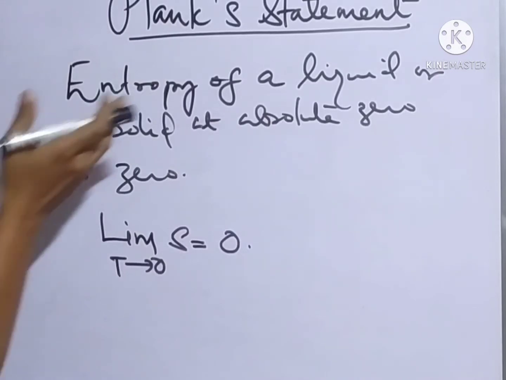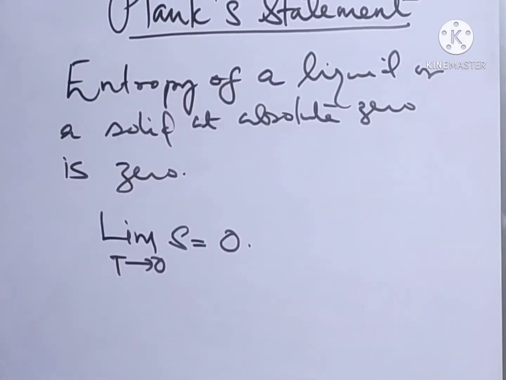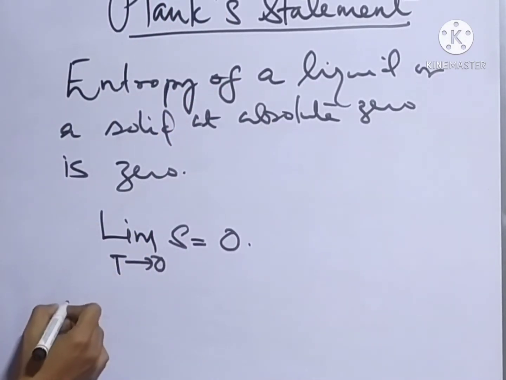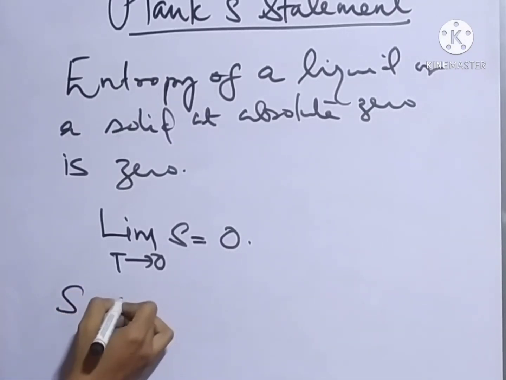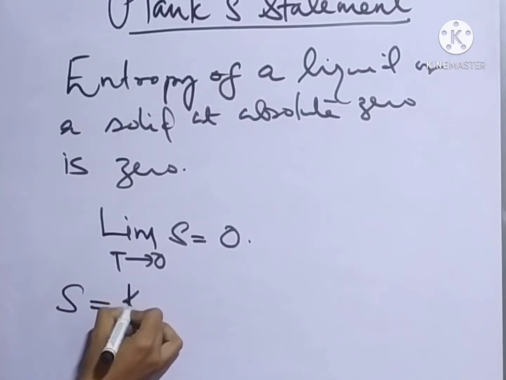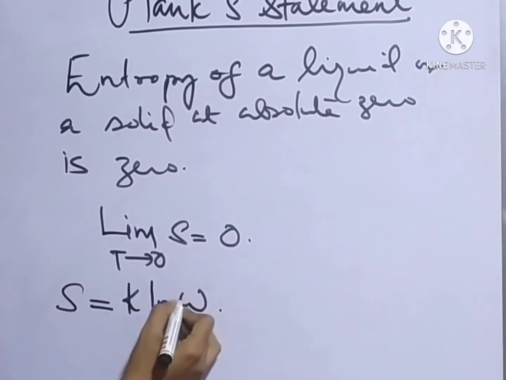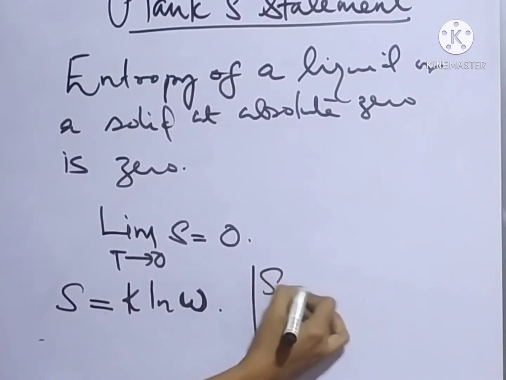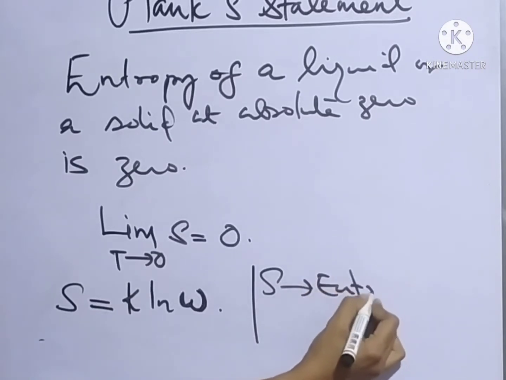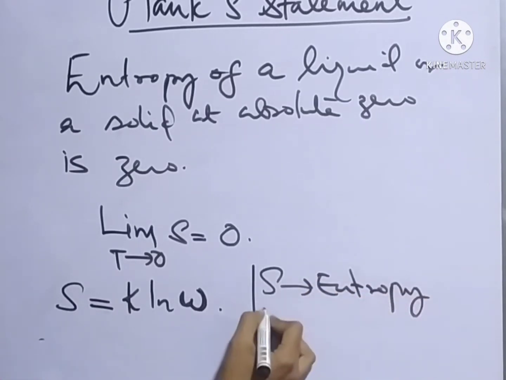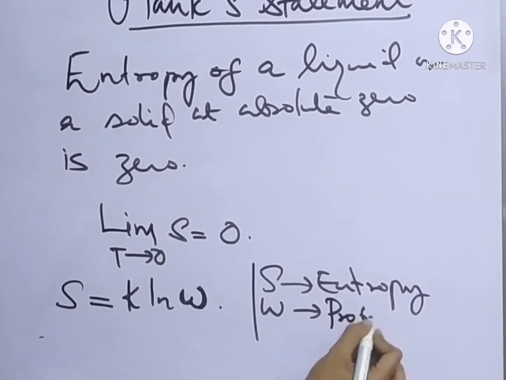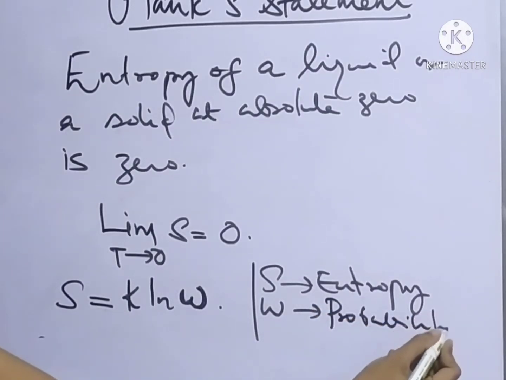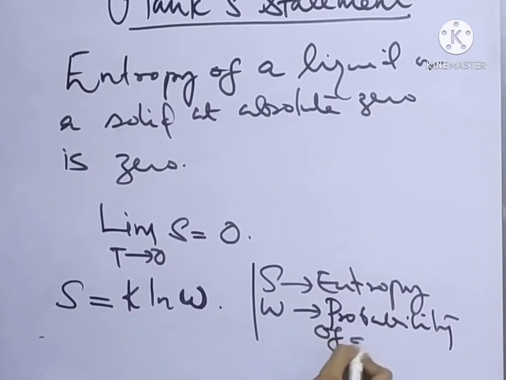The explanation he gave for the statement is based on the statistical equation for entropy, that is, S equals k ln W. Here S is entropy and W is the probability of distribution.